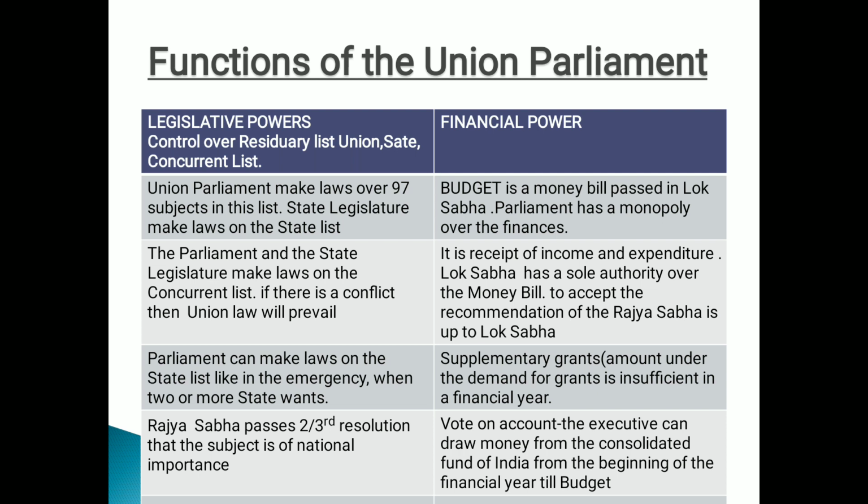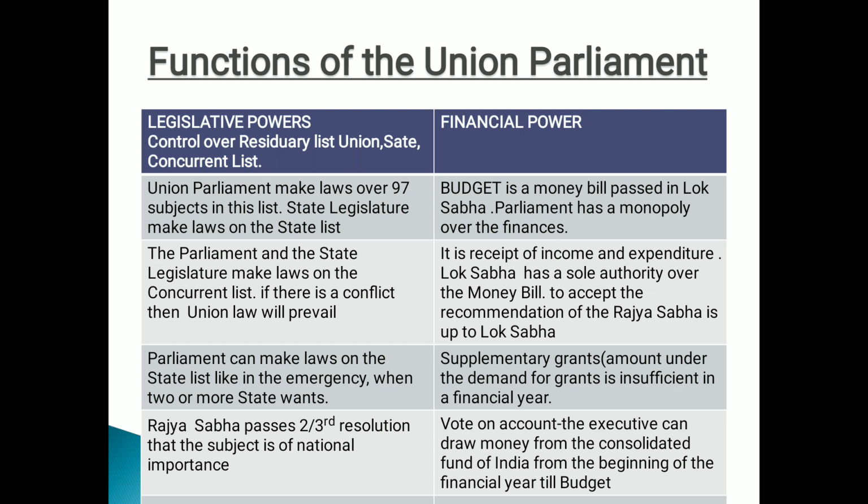Now over finances, the best example of money bill is the budget. Budget, everyone knows, is a statement of income and expenses. Clear, everyone? Next, Lok Sabha has the sole authority over the money bill. Money bill can pass to Rajya Sabha, but it's up to the Lok Sabha whether to accept or reject. Next, another power under financial power is the supplementary grant. They can supplement the grant, right, everyone?